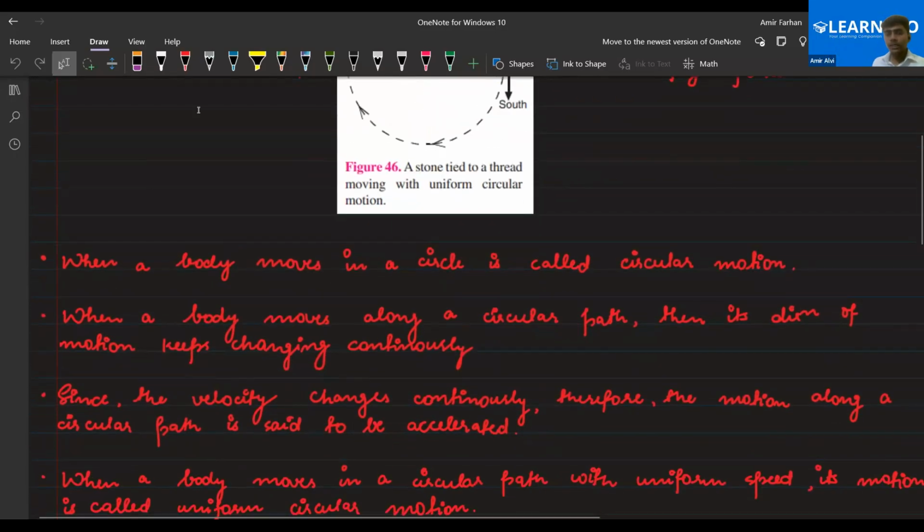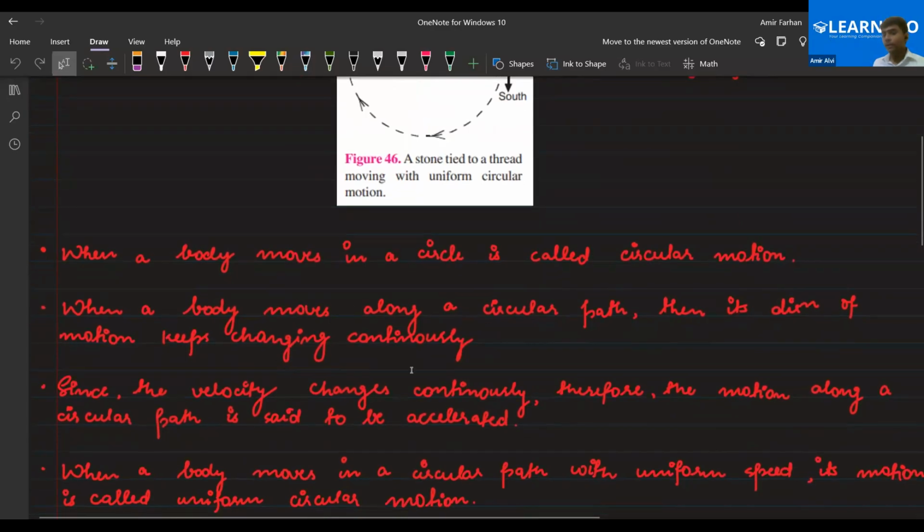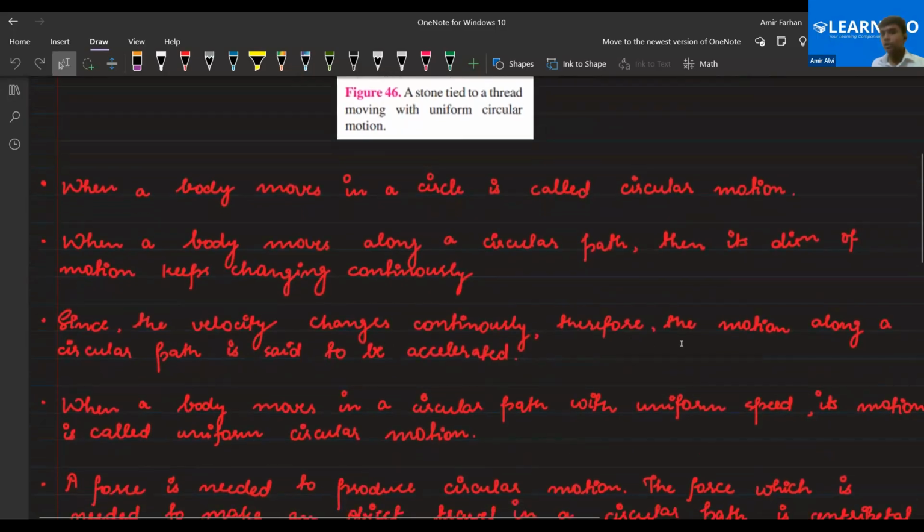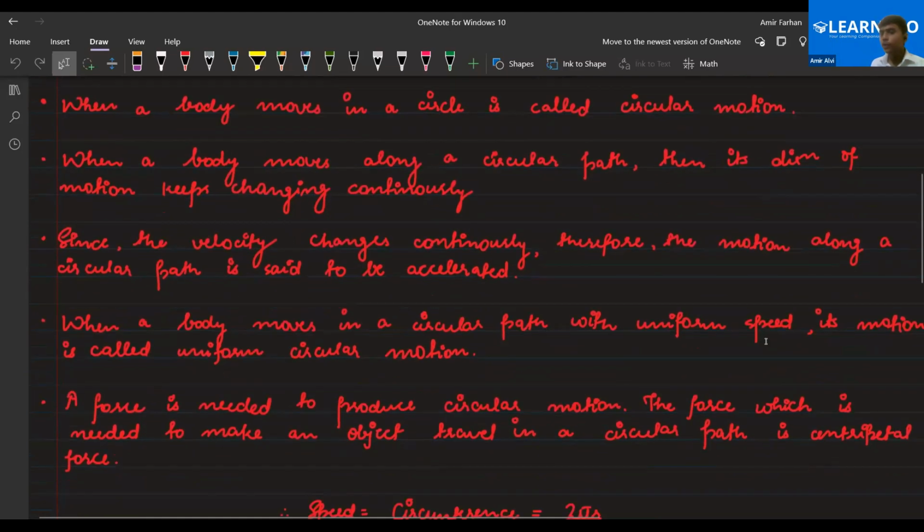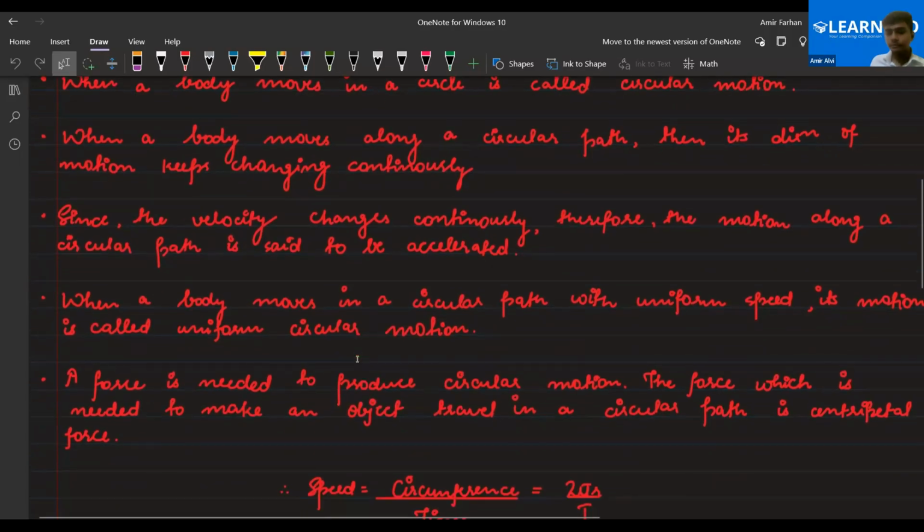Clear? So you can see this thing. When a body moves along a circular path, its direction changes continuously. Since the velocity changes continuously, the motion along a circular path is said to be accelerated, because velocity depends on direction. So direction changes, velocity changes. It means that acceleration is there in the motion. Now, when a body moves in a circular path with uniform speed, the motion is called uniform circular motion. And the force required to produce the circular motion is called centripetal force. Am I clear to you, Sarah and everyone?